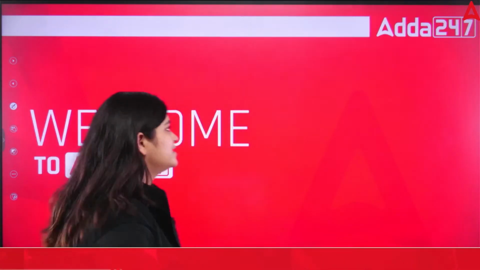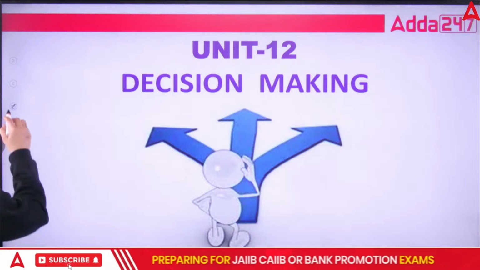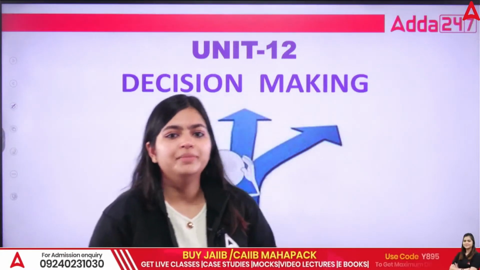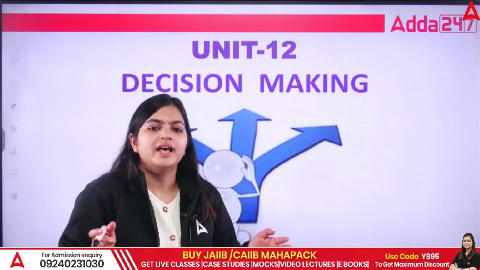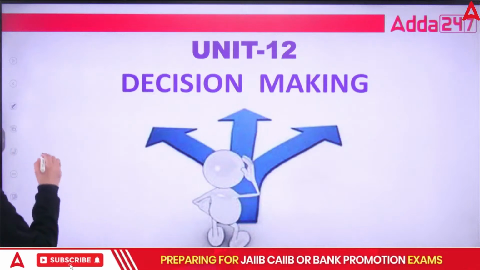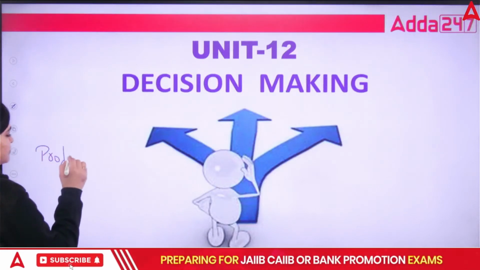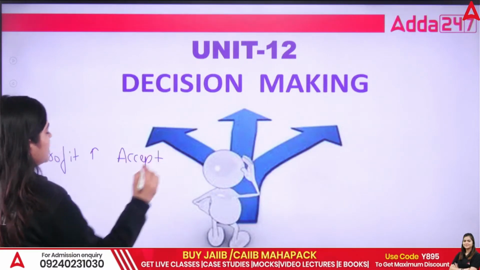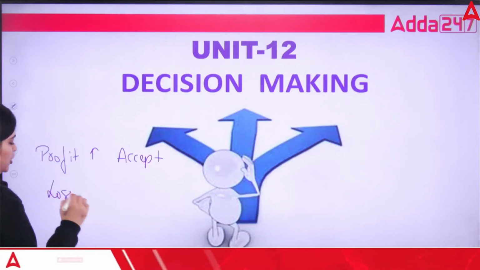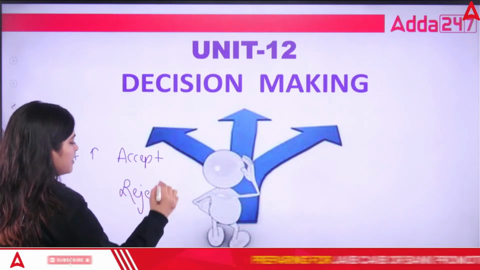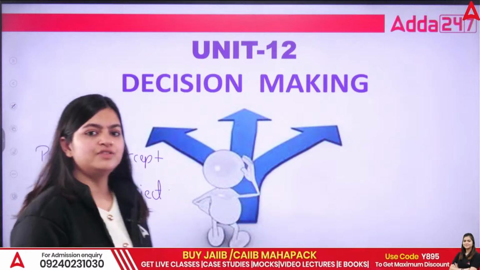So today we are going to start a new unit, that is decision making. Under your Module B, we have already seen how, as a company, we are going to select any project. Basically, if your profits are high, then you are going to accept that project. If you are going to see losses, then you are going to reject that particular project. This is what we have seen till here.